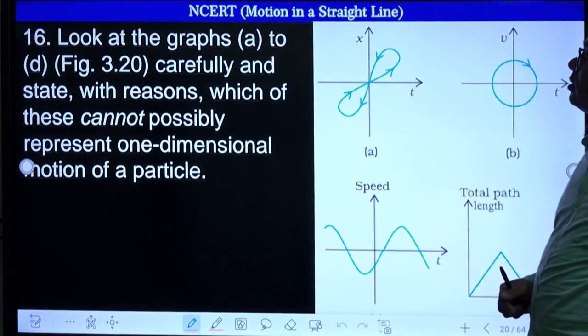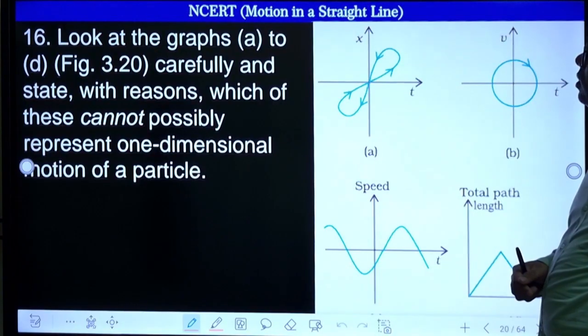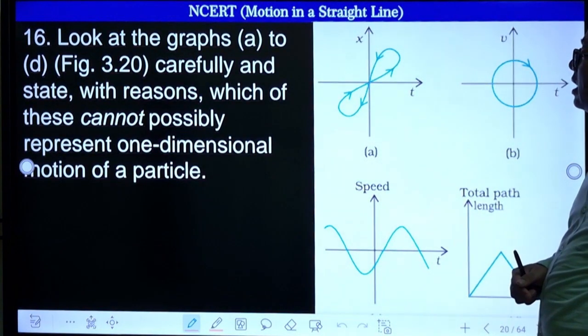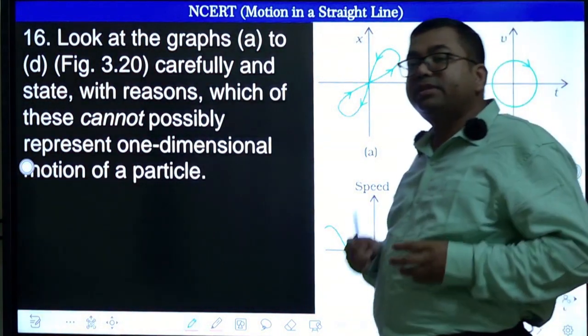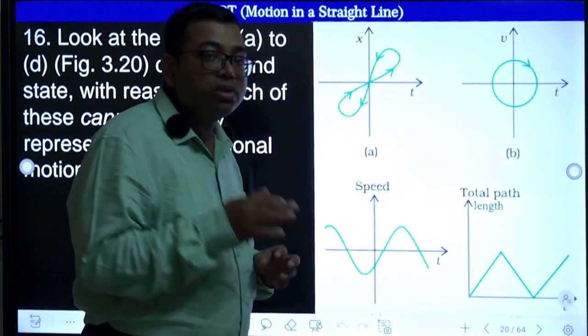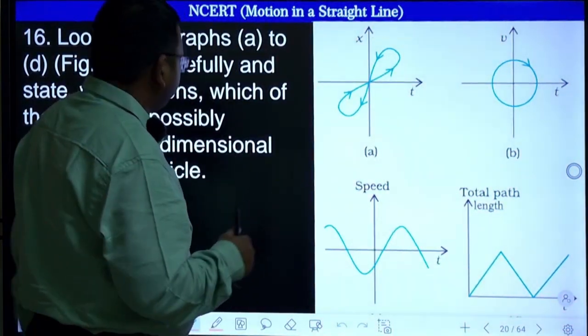Look at the graphs A to D carefully and state with reasons which of these cannot possibly represent one-dimensional motion. Which of them cannot represent one-dimensional motion? That means motion in a straight line. Try to understand this graph.